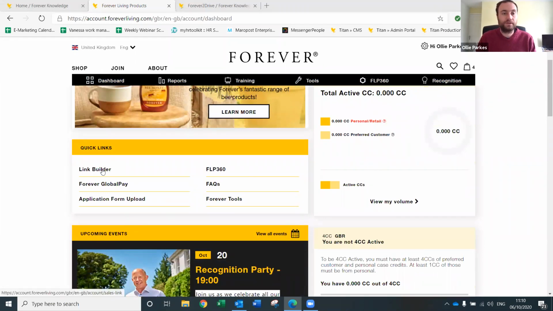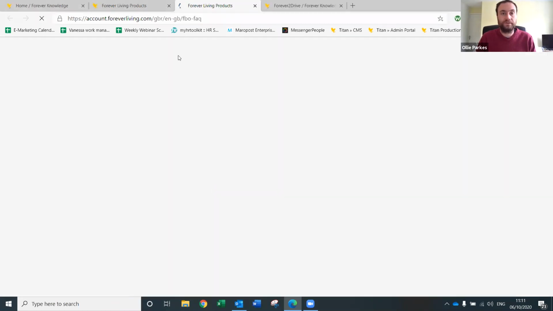You've got Link Builder under Quick Links here, and I'll go into Link Builder because I'm seeing a couple of questions about the Link Builder, so I'll go into that in more detail in a second. You've also got Global Pay if anyone uses Global Pay. Again, that's external. If you're doing an application form upload, that will be here. The tools again goes through to that same tool section. FLP 360 to FLP 360, and then you've got the FAQs as well, which is just a few FBO FAQs.